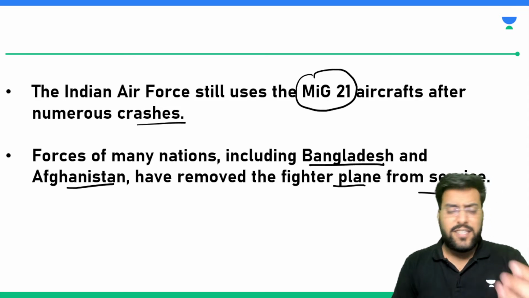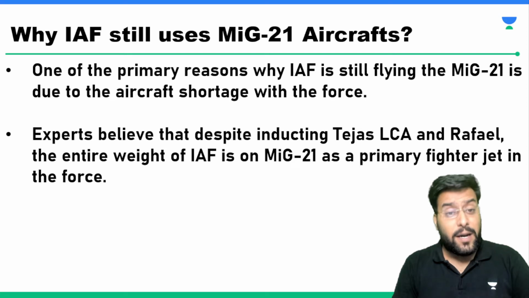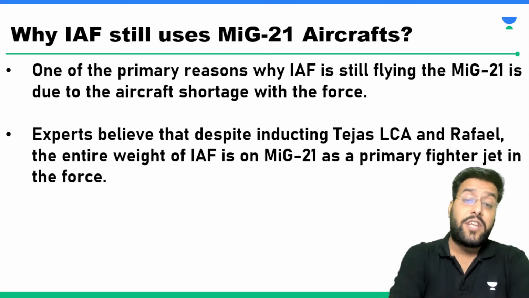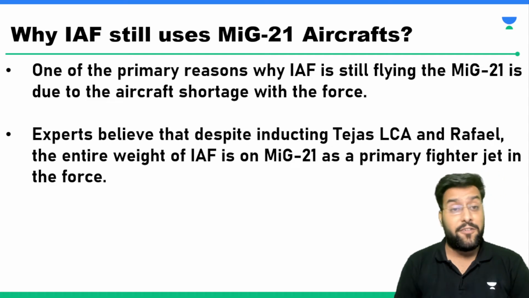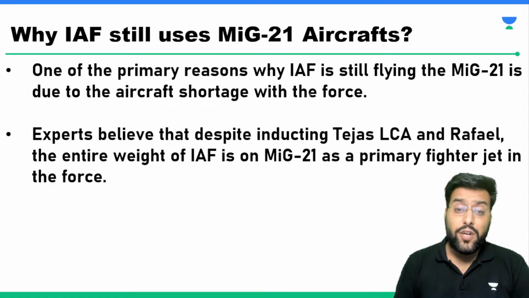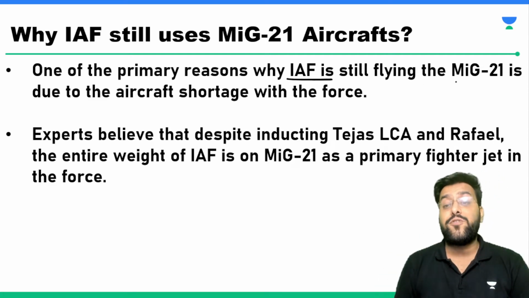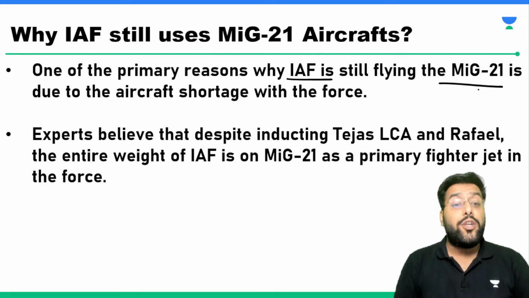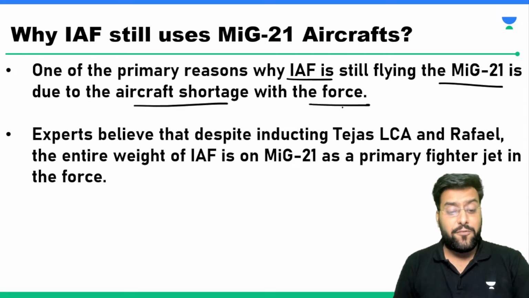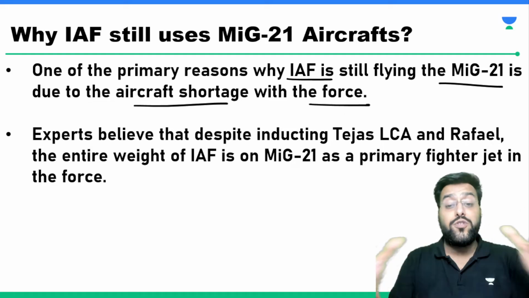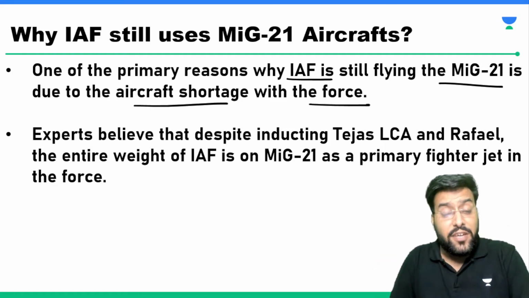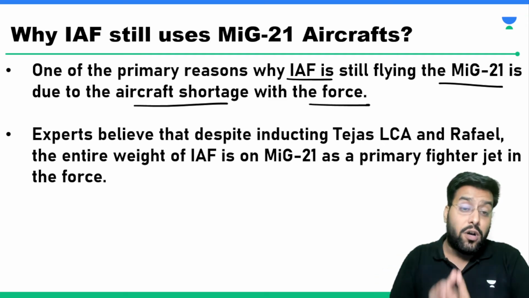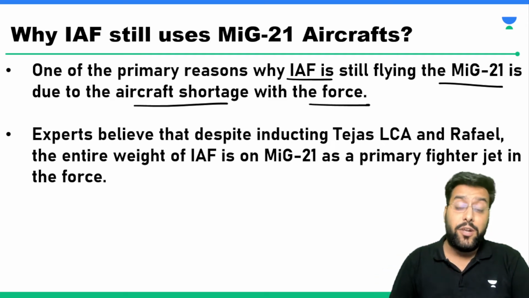So this at times becomes a question mark: since we have seen so many crashes, why do we still continue to use it when nations like Bangladesh and Afghanistan have done away with this? So there are certain reasons. One of the primary reasons that the Indian Air Force is still using this MiG-21 is the aircraft shortage with the Indian Air Force. Sir, the Indian Air Force needs a huge fleet of aircraft, and MiG-21 became the longest serving, and the largest number of the fleet is actually managed by MiG-21 only.